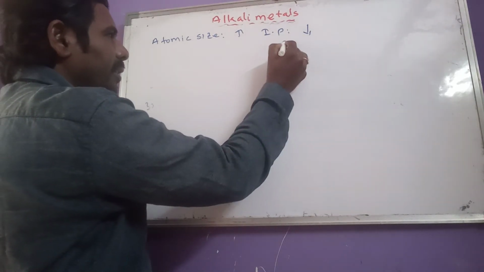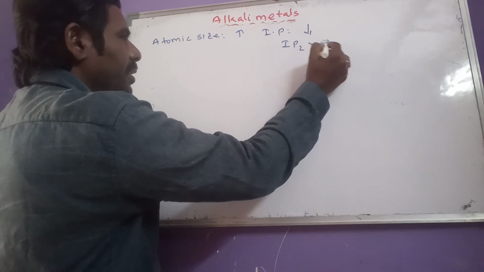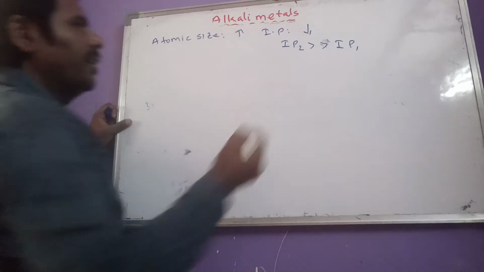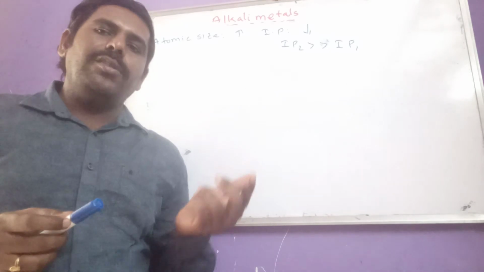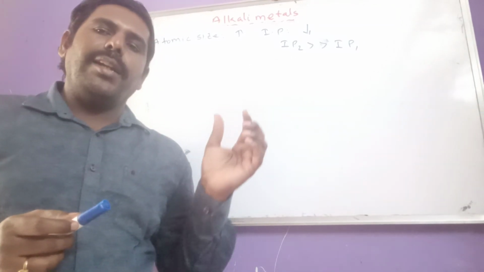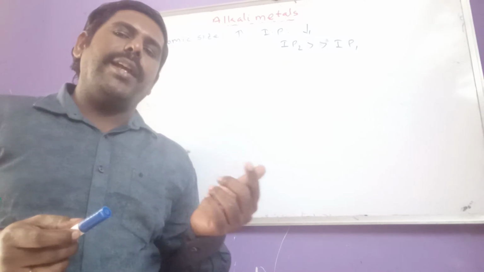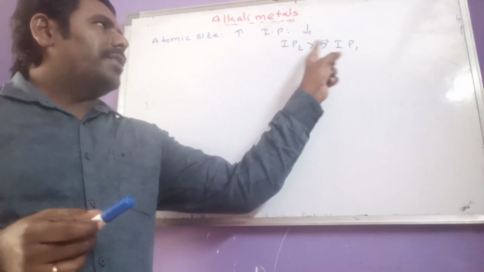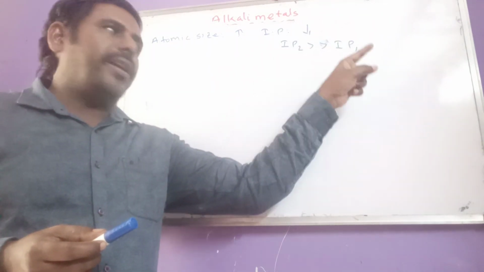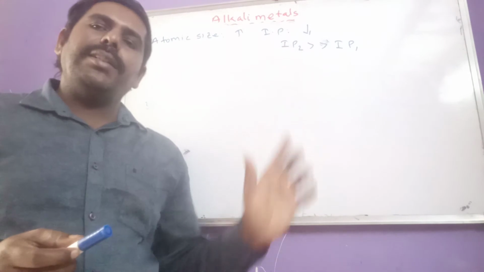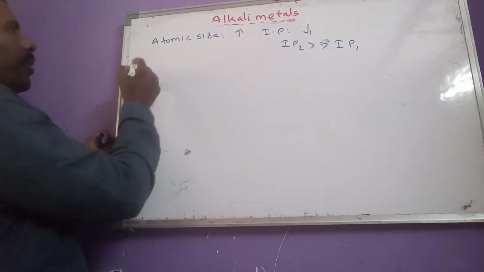But here the second IP of alkali metals is much greater than their first ionization potential, because after losing one electron, each and every alkali metal gets into a stable inert gas configuration. So the second ionization potential is much greater than the first ionization potential.